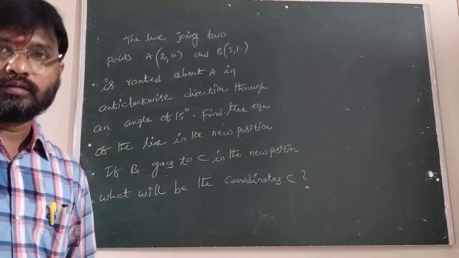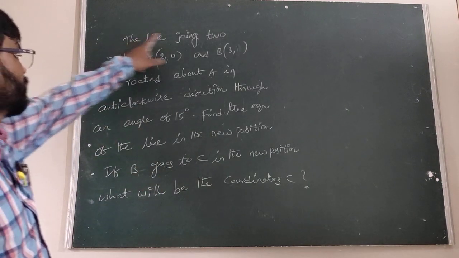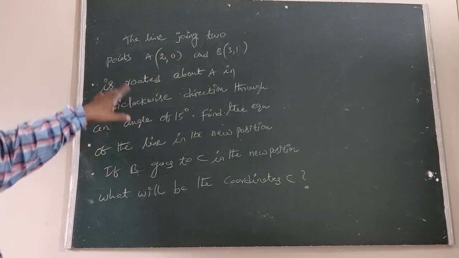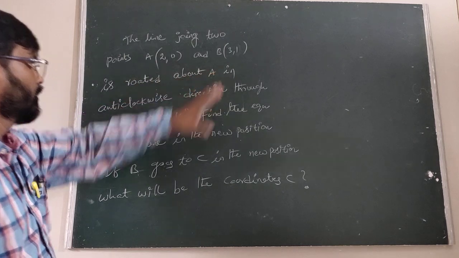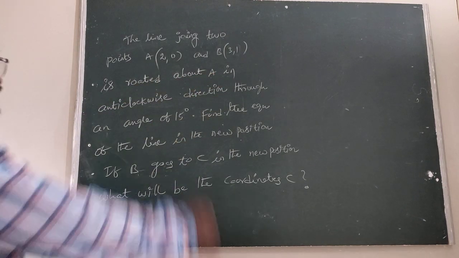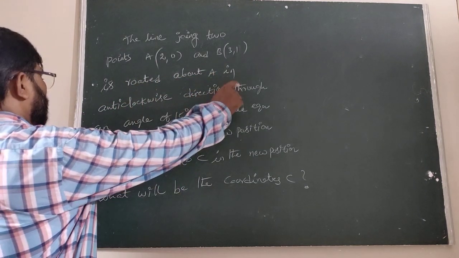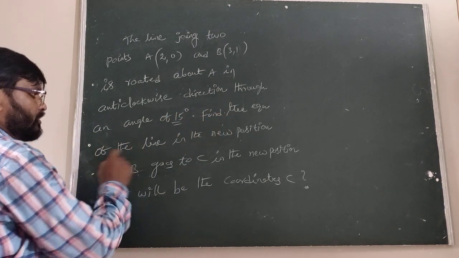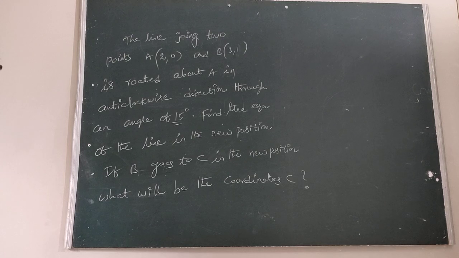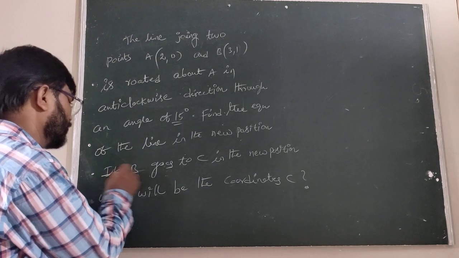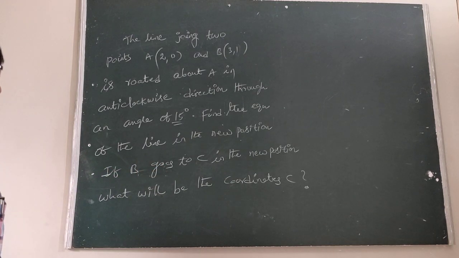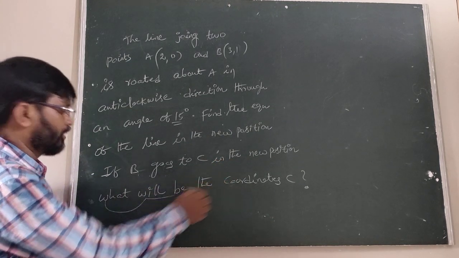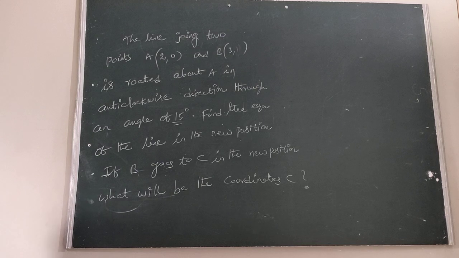Yes. Now let us start. The line joining the 2 points A (2, 0) and B (3, 1) is rotated about A in the anti-clockwise direction through an angle of 15 degrees. Find the equation of the line in the new position. If B goes to C, then in the new position, what will be the coordinates of C?